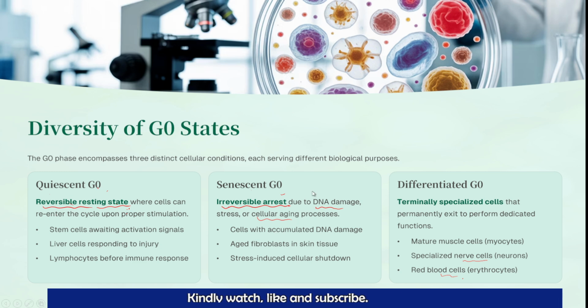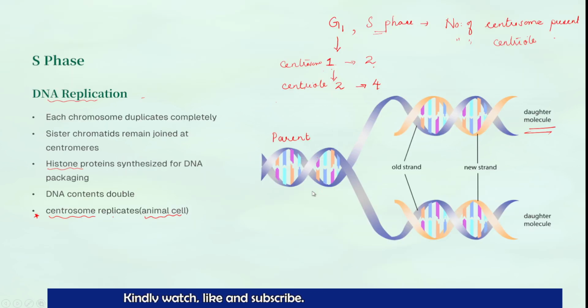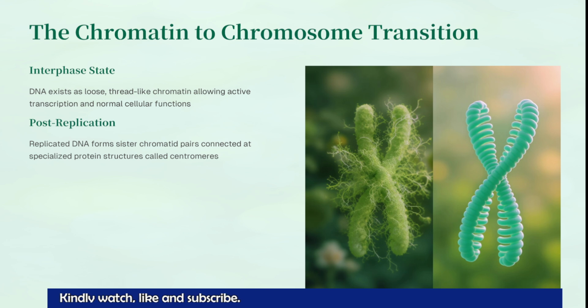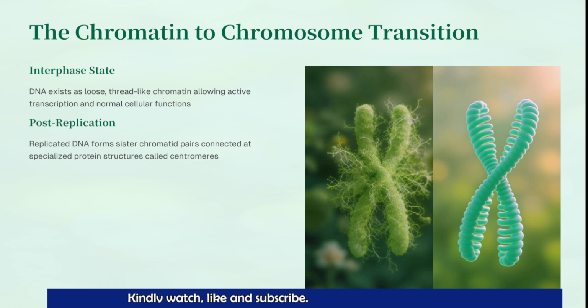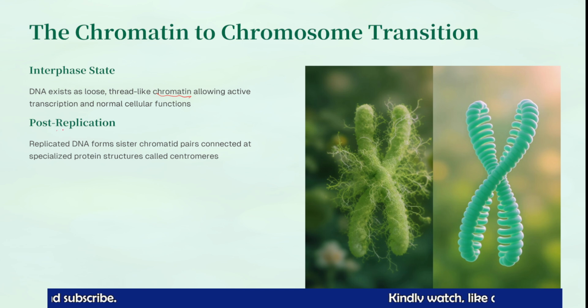I hope you understood this concept regarding the cell cycle, interphase, and different stages. So remember certain points in the interphase state. The DNA exists in loose thread-like chromatin only in the interphase stage, not in the form of chromosomes. But replication happens in the S phase.